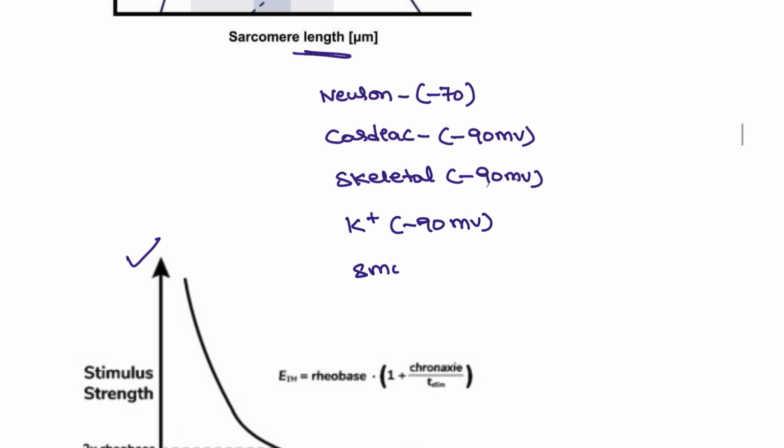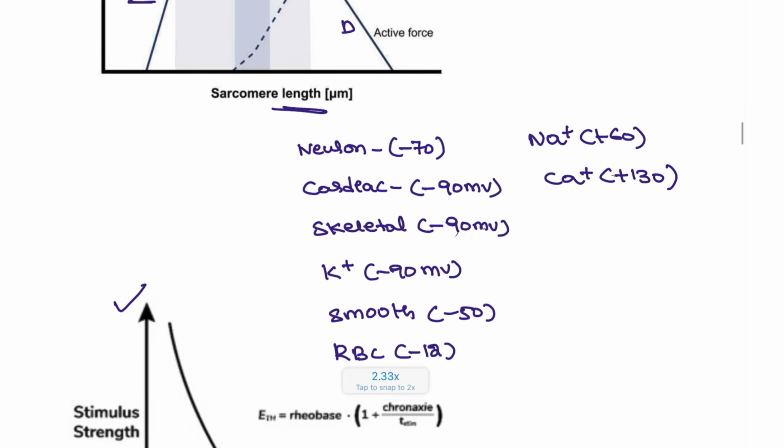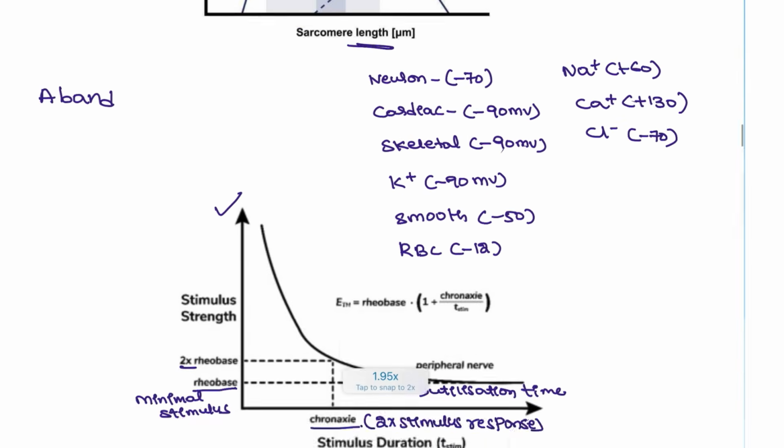Smooth muscle contains minus 50. RBC is minus 12. Sodium is plus 60. Calcium is plus 130. And chloride is minus 70. These are the nerve potentials and the equilibrium potentials.